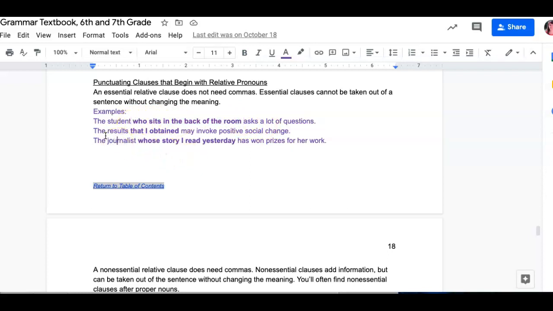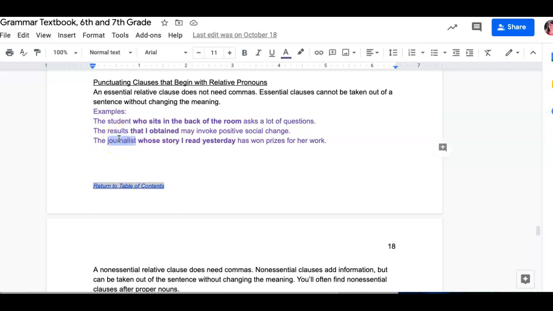Next one: "The results that I obtained may invoke positive social change." Same kind of thing, results is just a vague general word. So "that I obtained" is telling me which results they are, so it's necessary to the sentence. Again, no commas around it. "The journalist whose story I read yesterday has won prizes for her work."